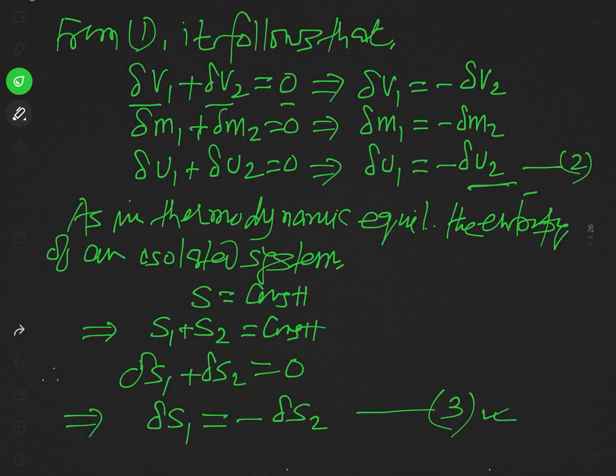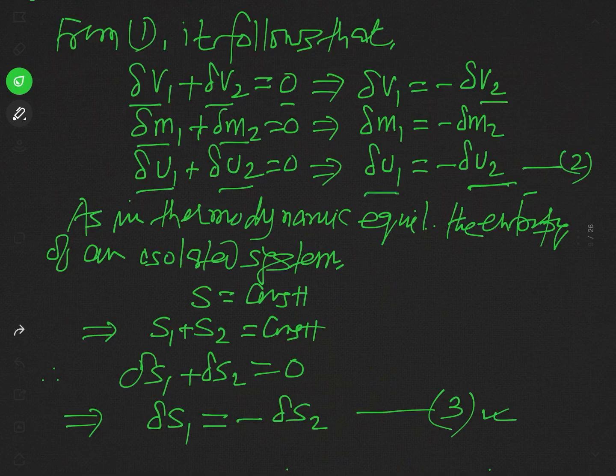So delta V1 will be equal to minus delta V2. In a similar manner, delta M1 plus delta M2 will be 0, and so delta M1 will be minus delta M2. In the same way, delta U1 plus delta U2 will be 0, and so delta U1 is equal to minus delta U2.